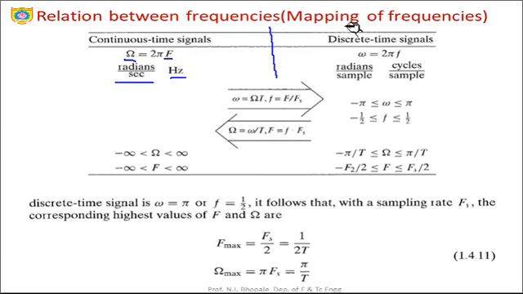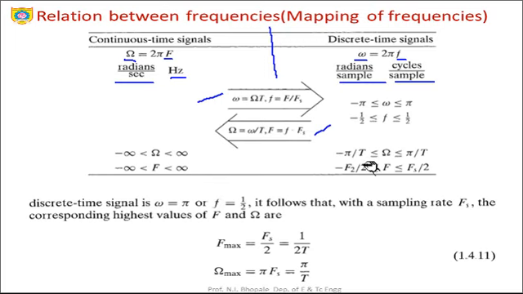Now, if I want to convert, let's say, Ohm into omega, then I will have to use this particular part. So omega is equal to Ohm times T. Here capital T is nothing but the sampling time. Similarly, small f is equal to capital F by Fs. Now if you want to convert the discrete time signal into the continuous time signal, then this second formula has to be used. So what is it? Ohm is equal to omega by T, or capital F is equal to f into Fs.